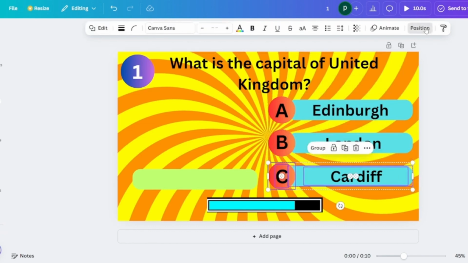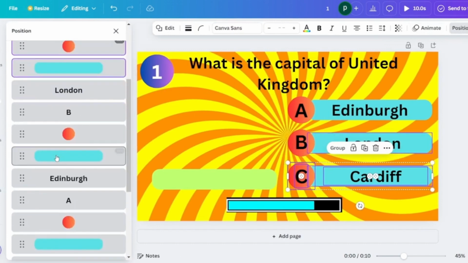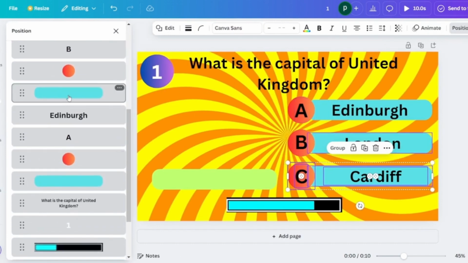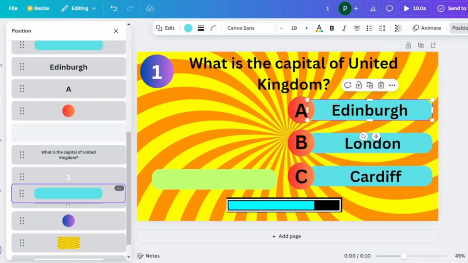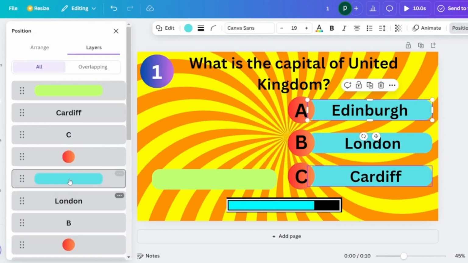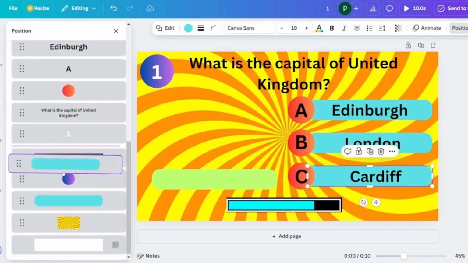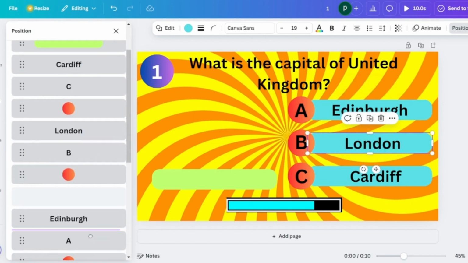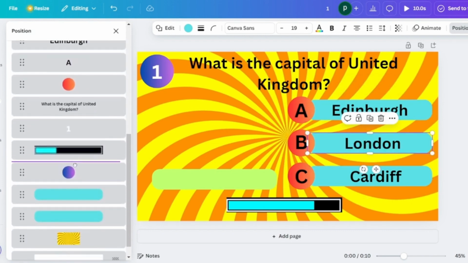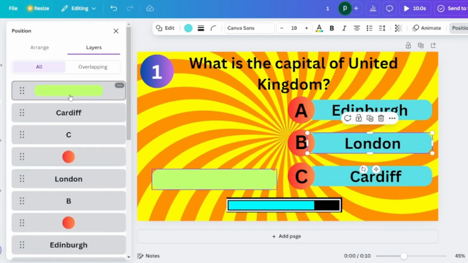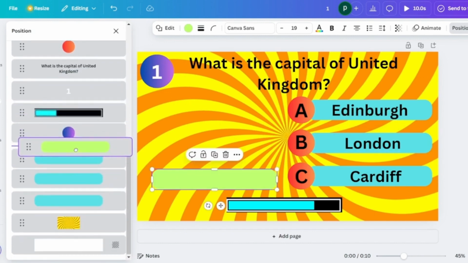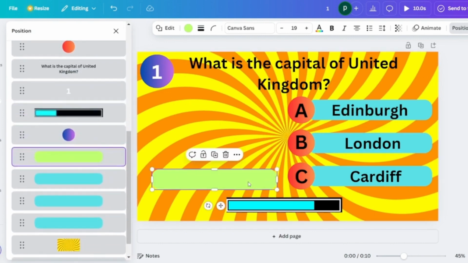So once it's ungrouped, we go to position, then layers, and we bring down all the blue boxes towards the very end, just above the background. We'll get to know why we are doing this just a little bit down the video. We bring down all the blue boxes and then the green box just above all the blue boxes. Okay, so now this has been done. The majority of the work is done.